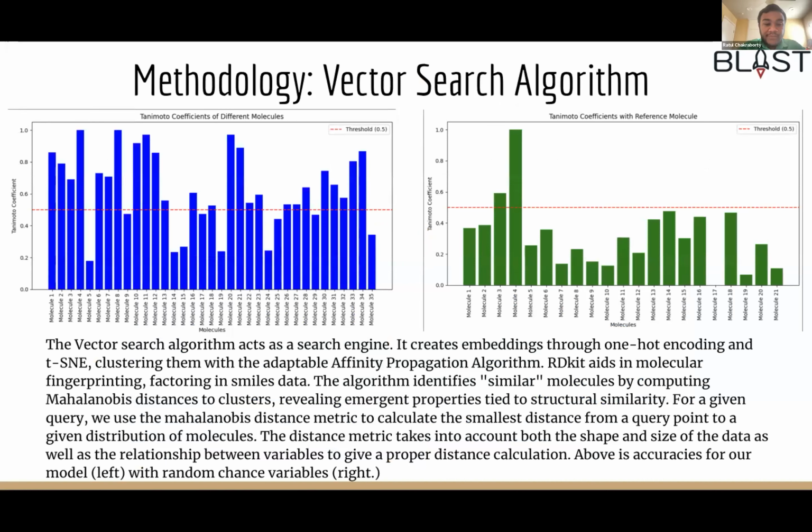Acting as a search engine, the vector search algorithm uncovers structural similarities in molecular data, such as rings and ring-adjacent structures within given molecules. Utilizing one-hot encoding and t-SNE, embeddings capture data relationships, forming the foundation for analysis of these very structures, as well as molecular properties, given data about clusterings of such properties, such as functional groups and reaction stability. The cluster reaction adapts dynamically via affinity propagation algorithms, enabling pattern-based grouping without a set number of clusters, as is given by the k-means clustering algorithm.